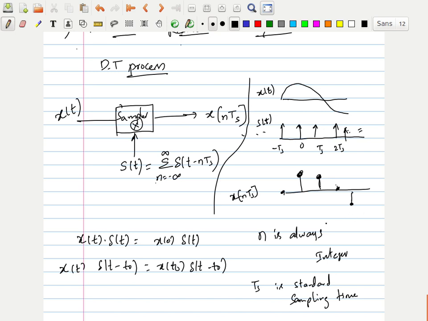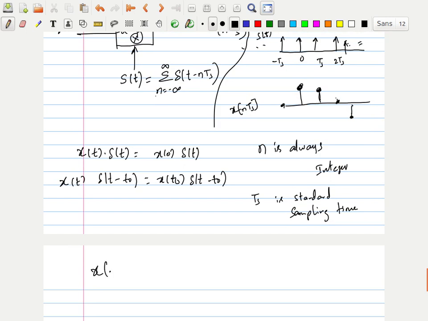For example, if you take voice, the maximum frequency present in voice is 3.6 or 3.8 kilohertz. So let's say the maximum is 4 kilohertz, and I'm taking the sampling frequency as 8 kilohertz. Most telephone circuits now keep sampling at 8 kilohertz, and it's fixed worldwide. So for me, in the signal,